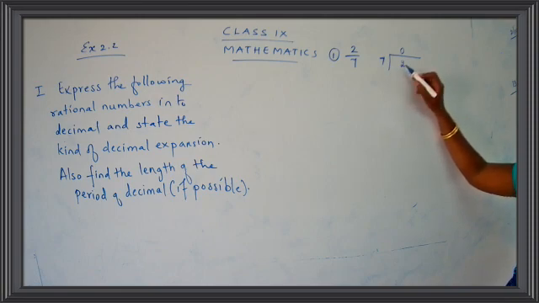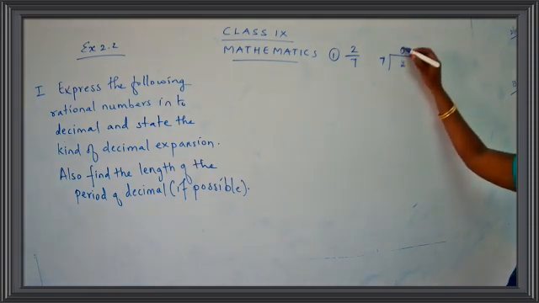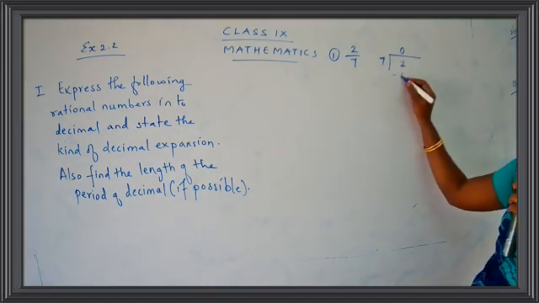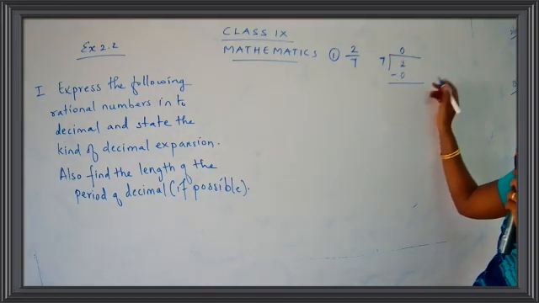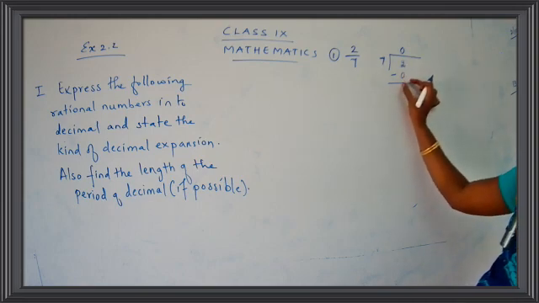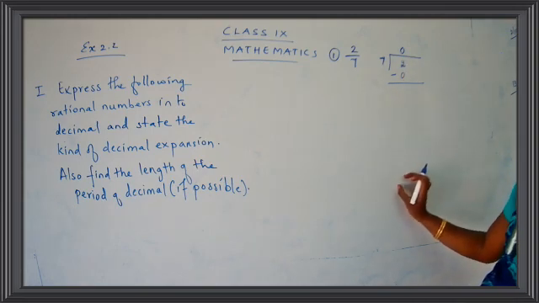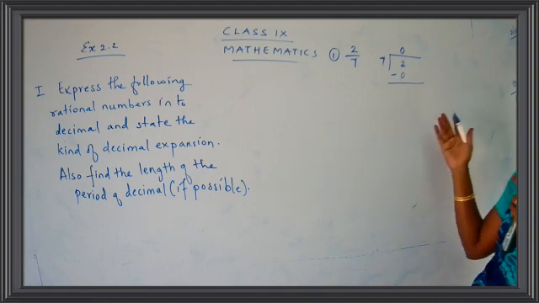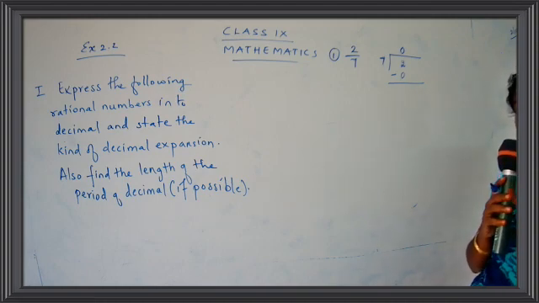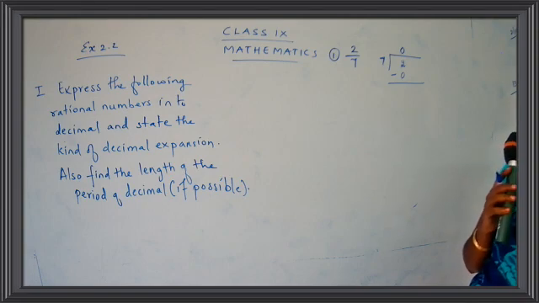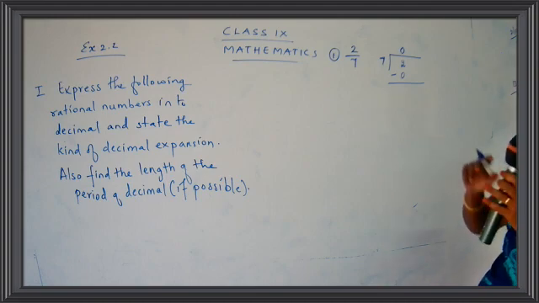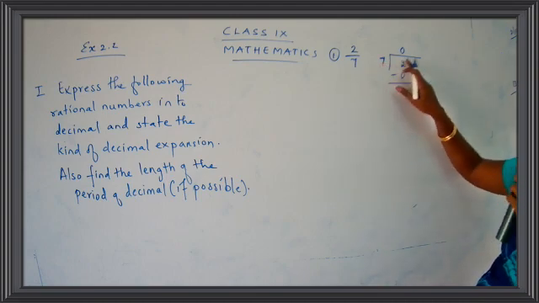Okay. So what do you do here? Just put here 0. So 7 into 0 gives you 0. Put here 2 minus 0. And be careful, children, you have to write down the number one below the other. You should not shift the position. If you shift the position, everything looks ugly and you may get a confusion and your sum may go wrong. So be careful, children. So first of all, you have to write the numbers properly.